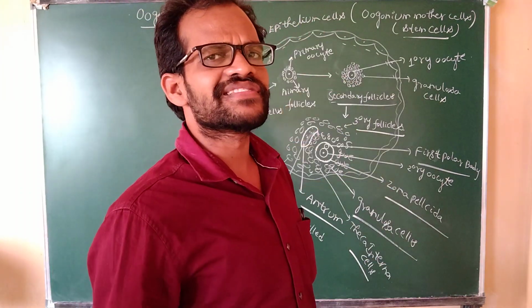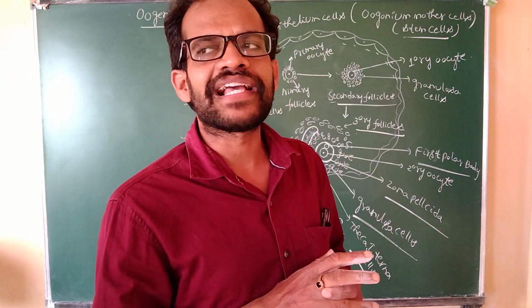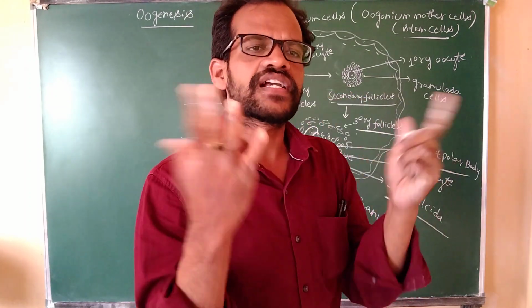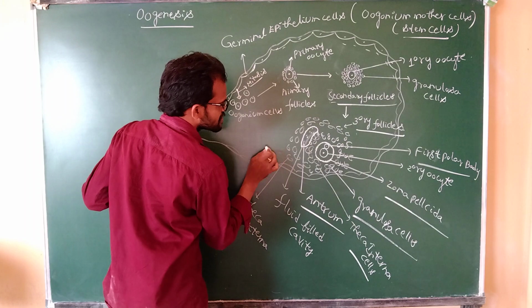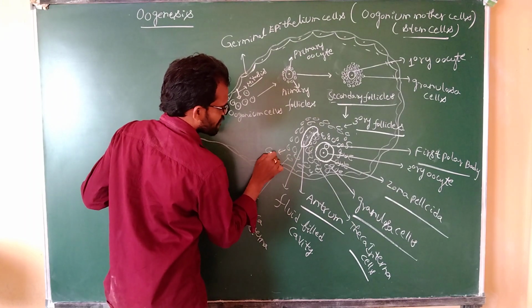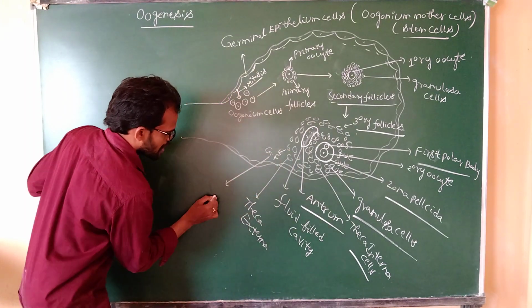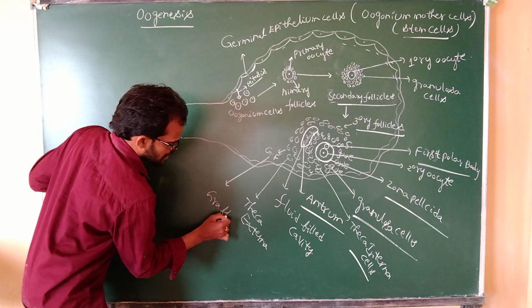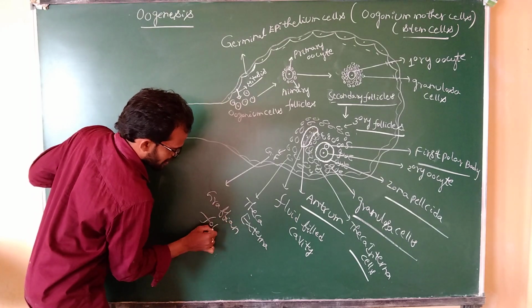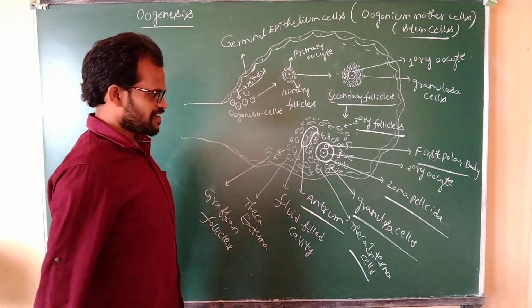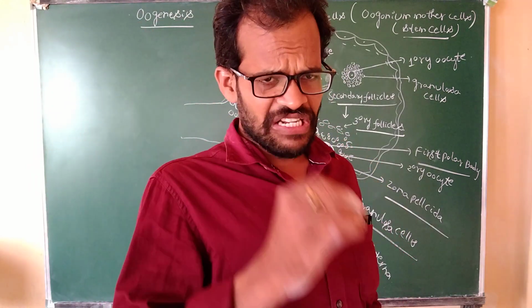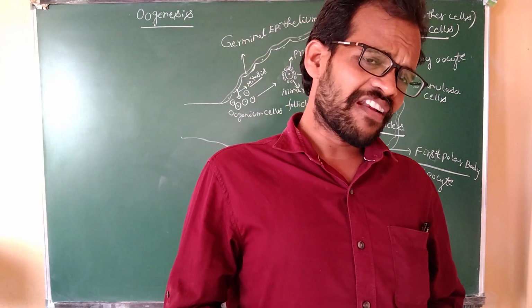The tertiary follicle is converted into the Graafian follicle. The tertiary follicles are also known as Graafian follicles.